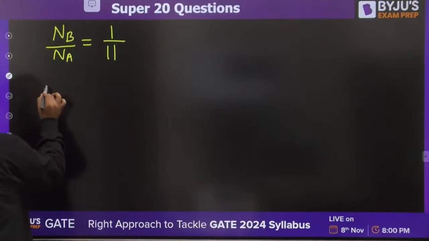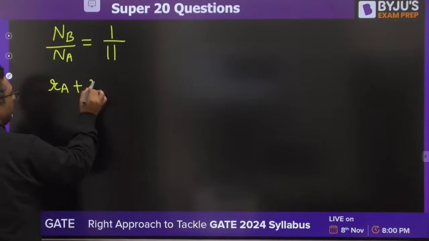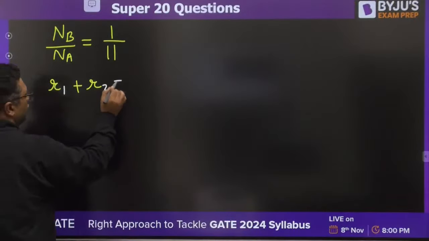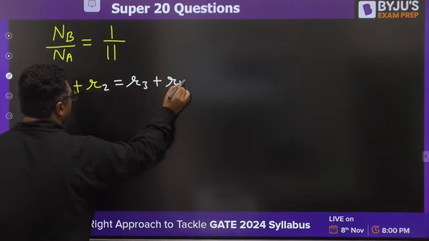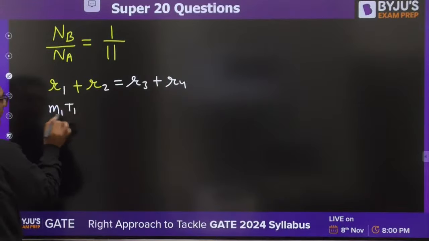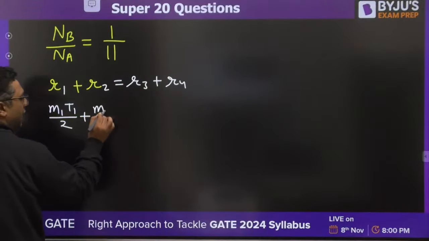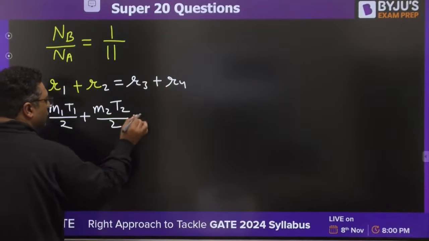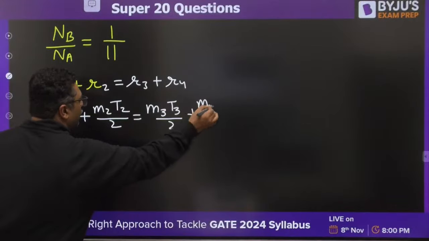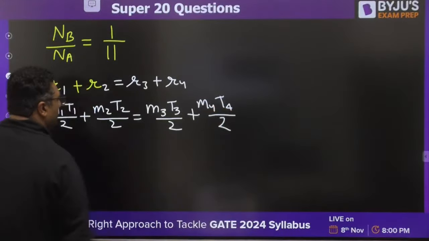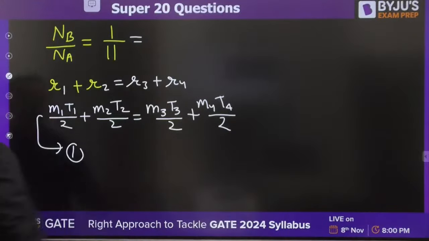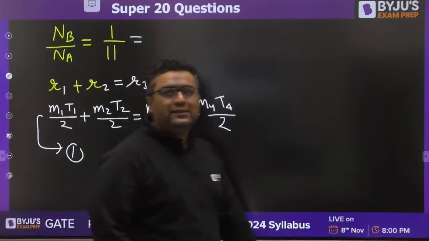And second equation you know is RA plus, you can write it R1 plus R2 better. R1 plus R2 is R3 plus R4. So you can see R1 plus R2 is M1 T1 by 2, M2 T2 by 2, M3 T3 by 2, M4 T4 by 2. Put the value, get one equation from here. Second equation is this. Okay. Solve this to get two unknowns.